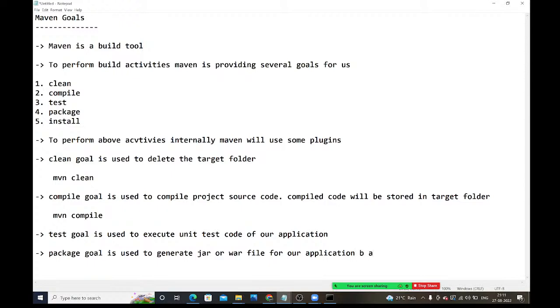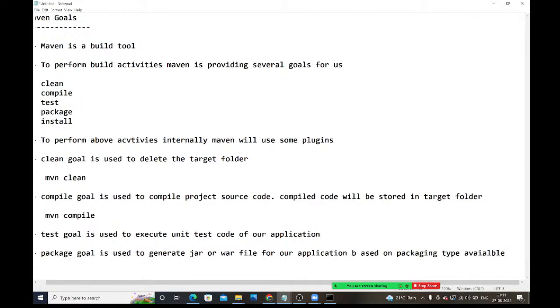Based on what, guys? Based on packaging. Inside the pom.xml file, the packaging type is available.